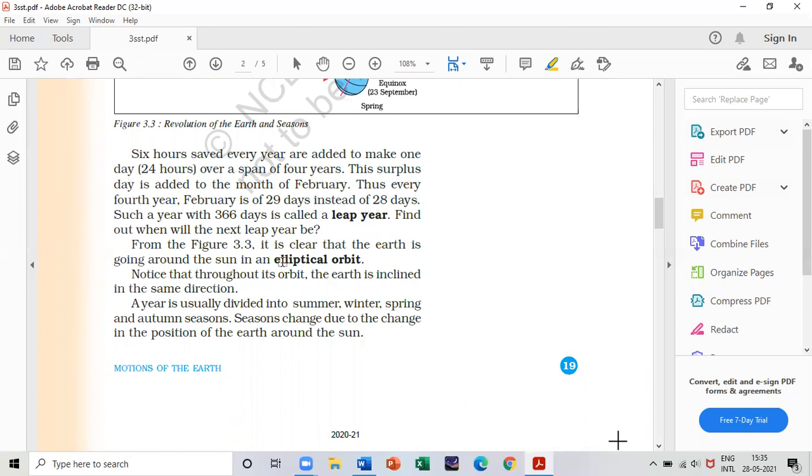So from "6 hours" to "leap year". You can add one thing also, that's the 365 days and less. But this answer is perfect.